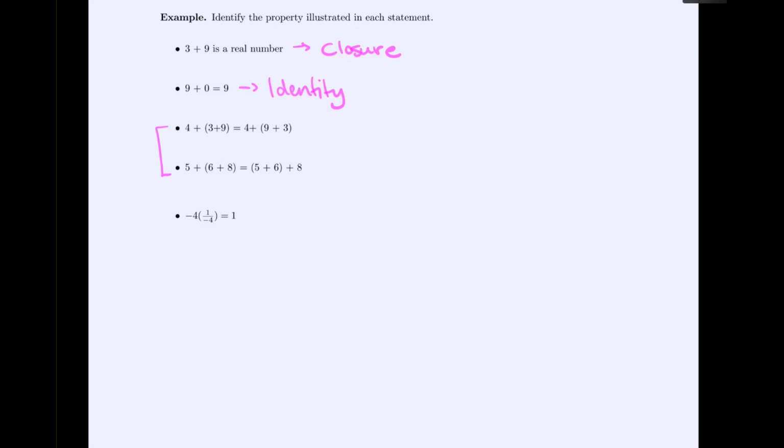Now here in the first one, we notice the key detail is that inside the parentheses there's the 9 and the 3 in the first one, and the 9 and the 3 in the second one, but do we see the order of addition is switched? At first it was 3 plus 9, and then it was 9 plus 3. So this statement is telling us that order of addition does not matter, which is the idea of the commutative property.